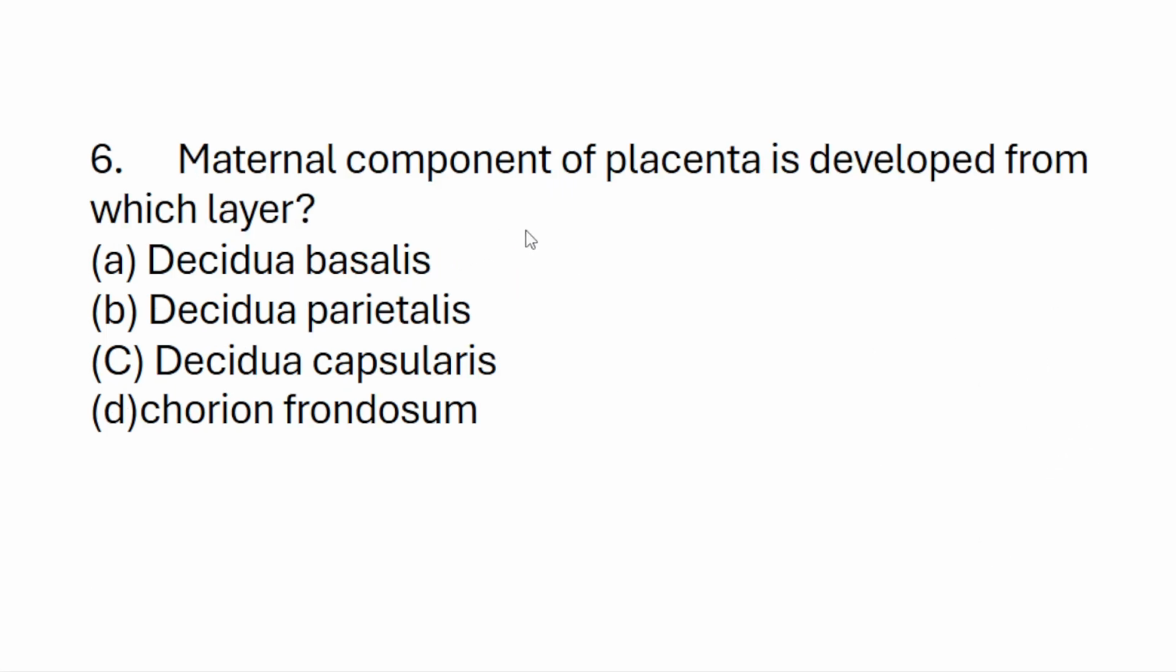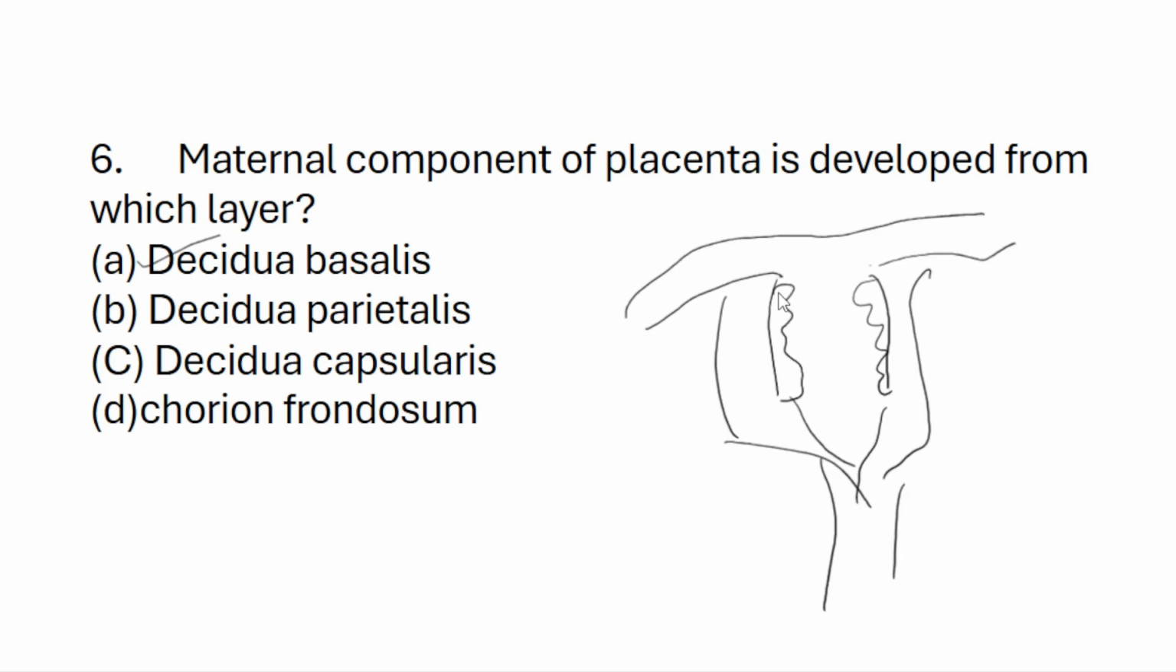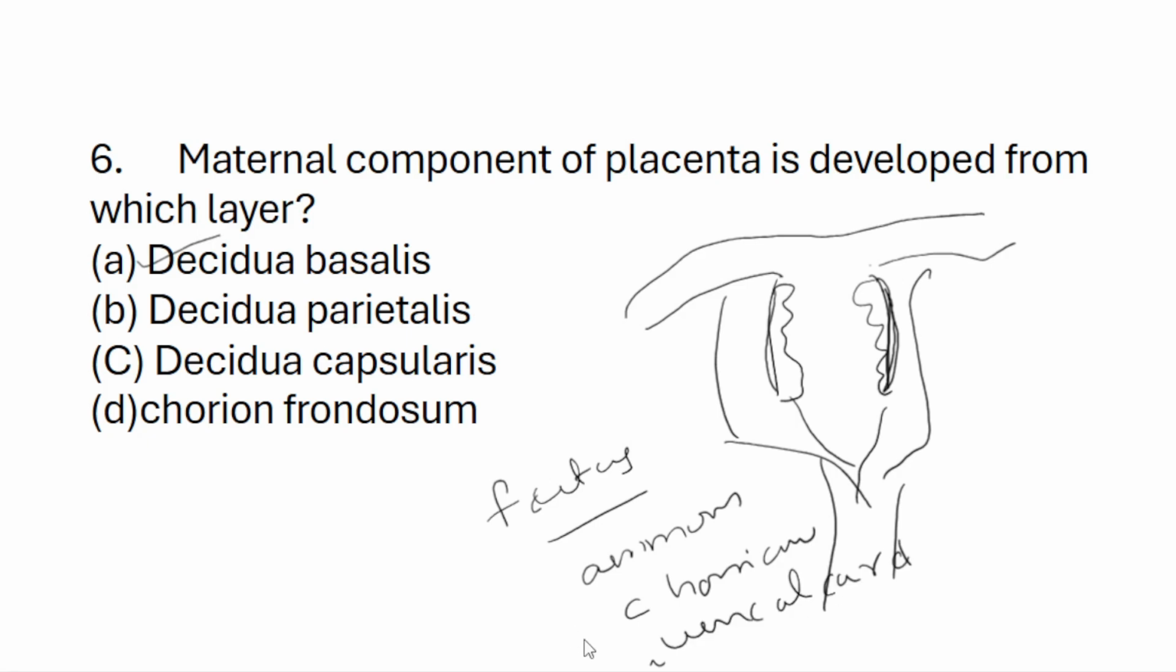Next question. The maternal component of the placenta is developed from which layer? Decidua basalis, decidua parietalis, decidua capsularis, or chorion frondosum. So, decidua basalis. The endometrium during pregnancy is called decidua. Basalis means the first layer, parietalis the last layer, and capsularis the middle layer. So our answer is basalis. From the basalis, the placental layer will form. The fetal parts of the placenta are the amnion layer, chorion, and umbilical cord.